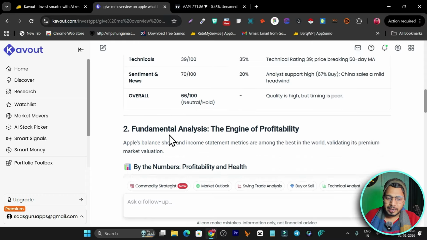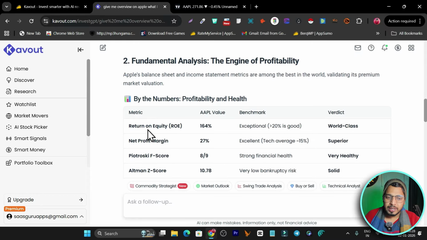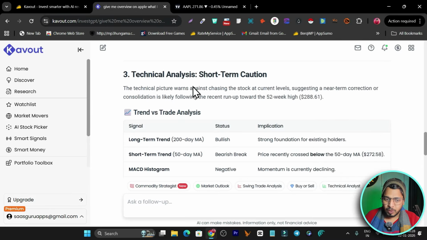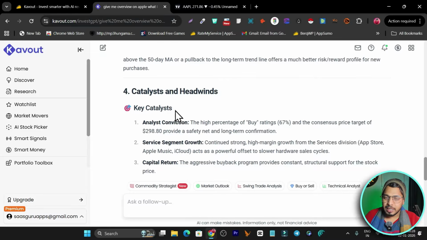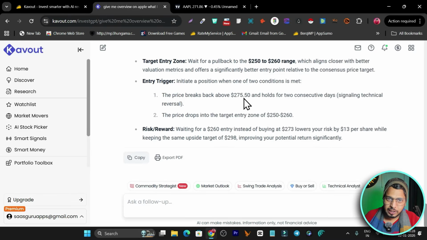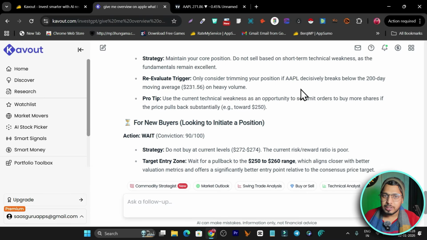Okay, then this is the fundamental analysis. You can see this is the return on equity, net profit margins, everything here basically. Okay, and this is the technical analysis. Okay, and this is the catalyst and the headwinds. Okay, so all this information, if you are going to research it manually, it can take you hours, not minutes, but this AI agent lets you do it in just a few minutes.